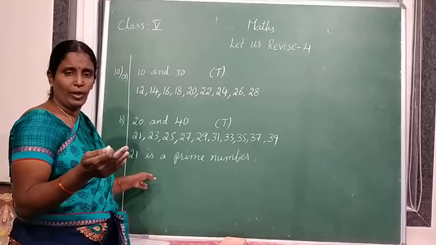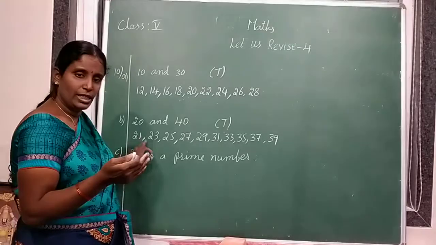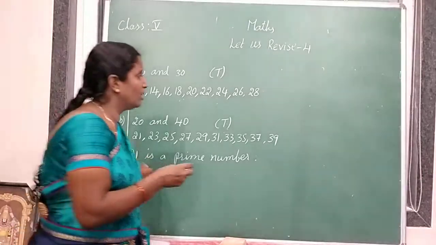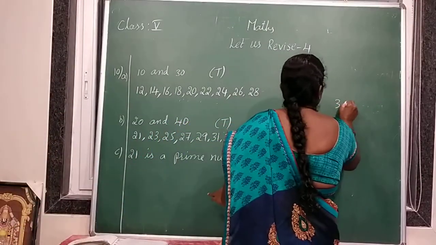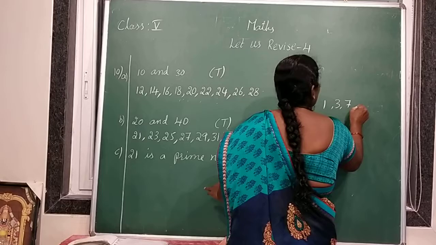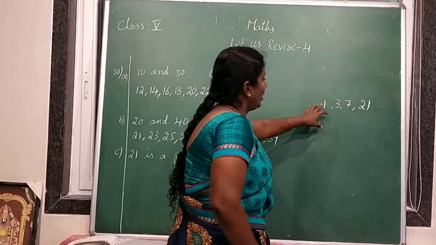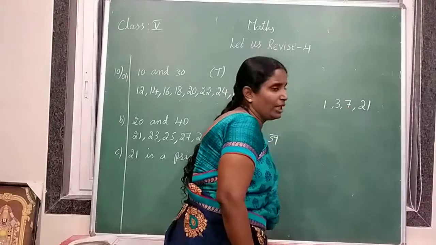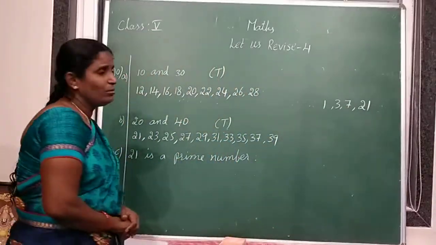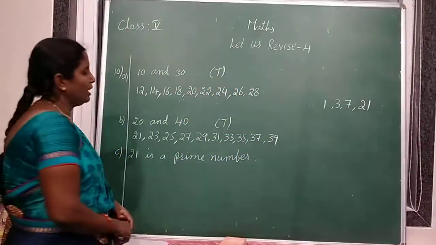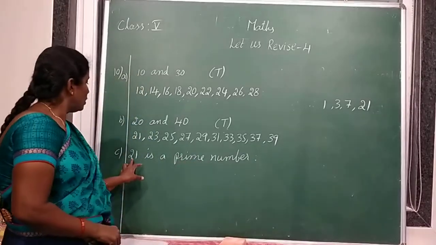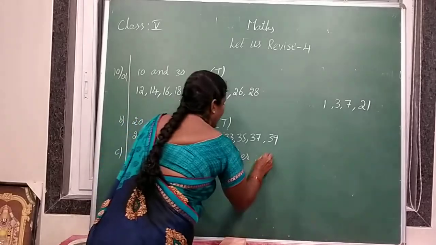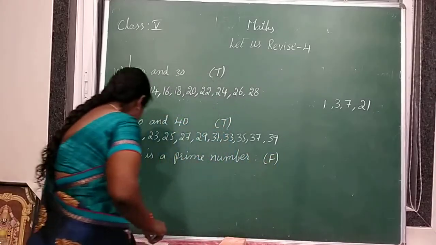3 sevens are 21. It is also divisible by 3, 7, 1 and 21. So 21 is divisible by 1, 3, 7 and 21. Is it a prime number or not? Yes, it is not a prime number. So is the given statement true or false? False. Very good. Next one.